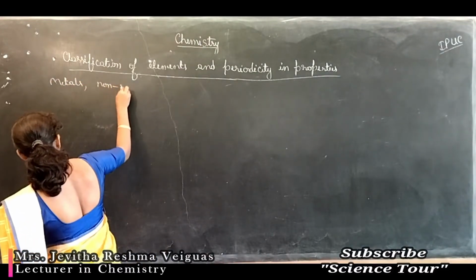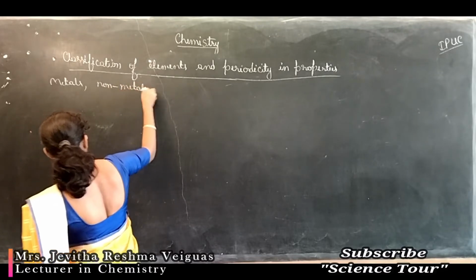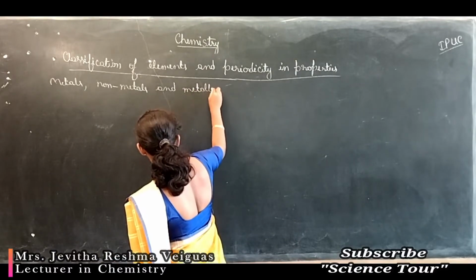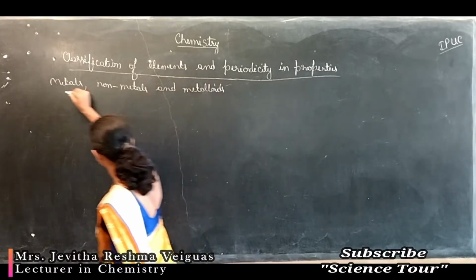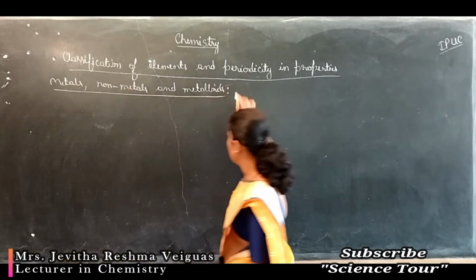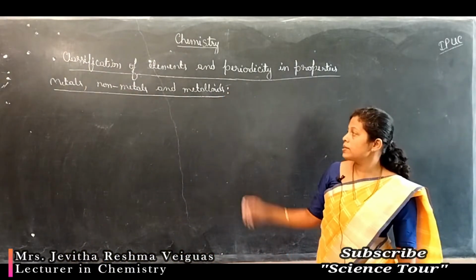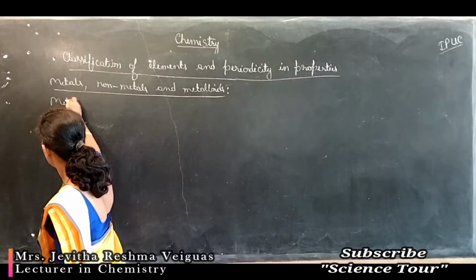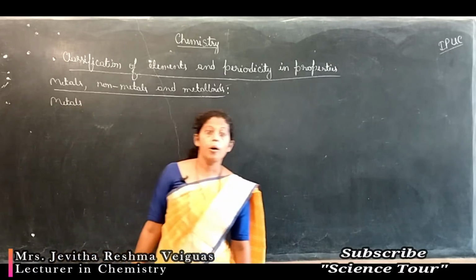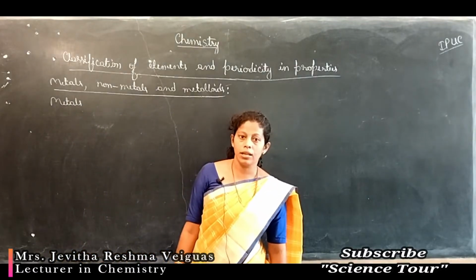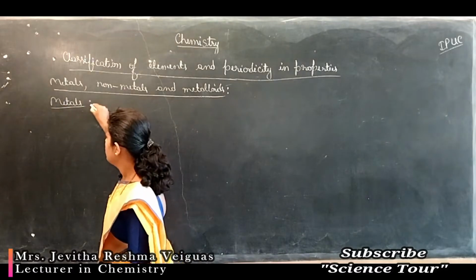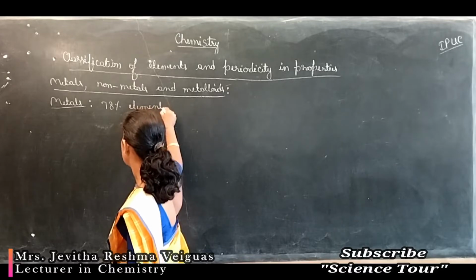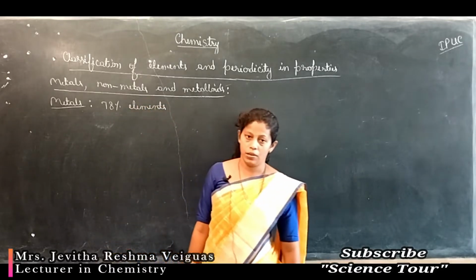non-metals and metalloids. So, now we are studying the classification of elements into metals, non-metals and metalloids. Now, what are metals? In the whole periodic table, about 78% of elements are metals. 78% of the elements in the periodic table act as metals.